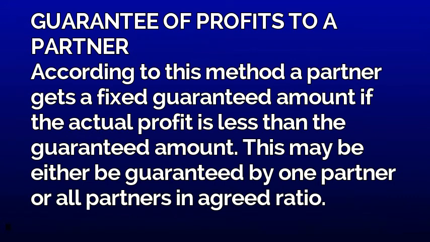Let's come to the next topic, guarantee of profits to a partner. According to this method, a partner gets a fixed guaranteed amount if the actual profit is less than the guaranteed amount. This may either be guaranteed by one partner or all partners in an agreed ratio. So guarantee is an assurance that in any year, a particular partner or partners may not receive less than the amount guaranteed by the firm or by the partners. This will be clear to us with an example given below.